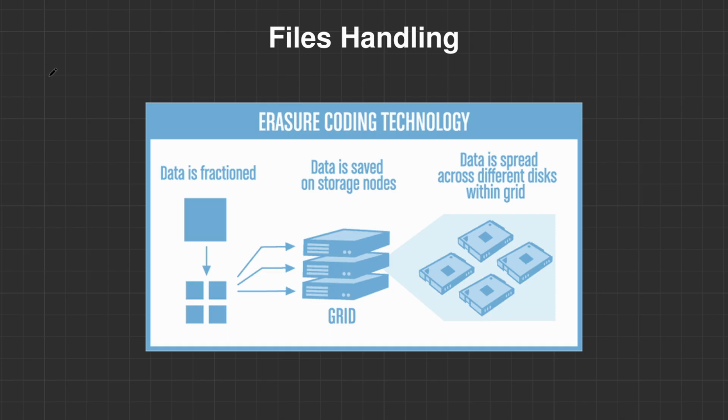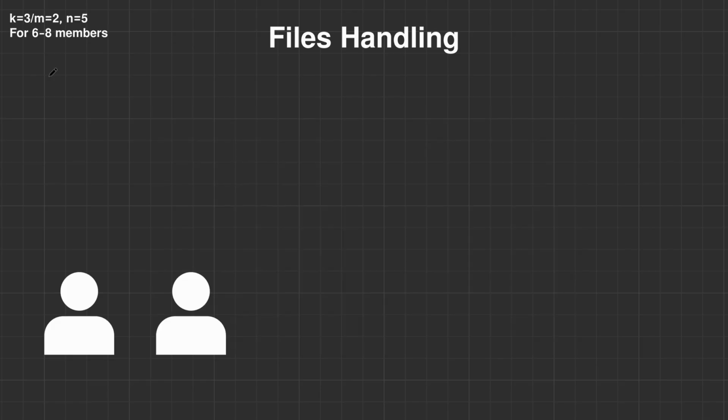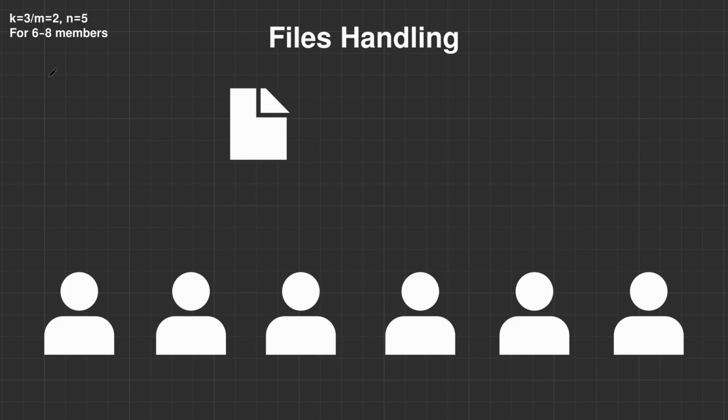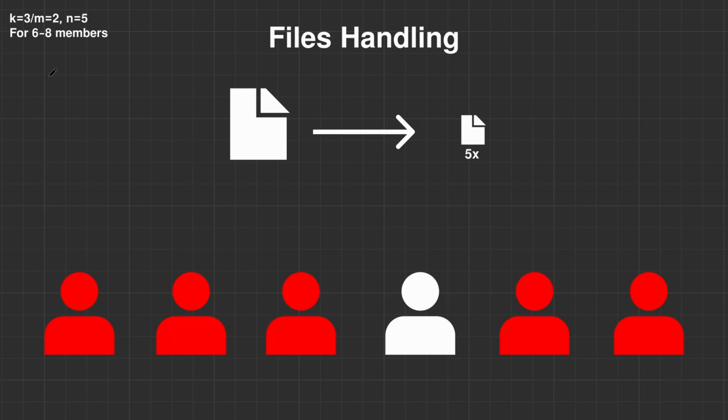If a server has more than 6 members, it automatically activates erasure coding mode, which means that files get split into shards and are spread between members. You can also pledge more storage than the default 512 megabytes to help support the server. As for how it works, if there are 6 members, the file is split into 5 shards, but if 2 members go offline, you can still reconstruct the file because you need a minimum of 3. If those go offline, then unfortunately you can't do anything.